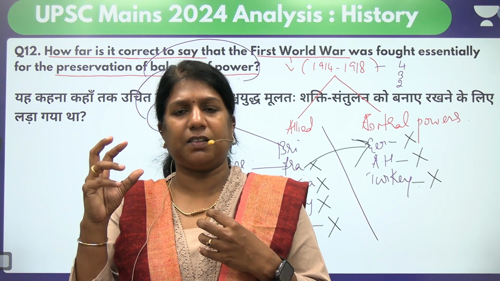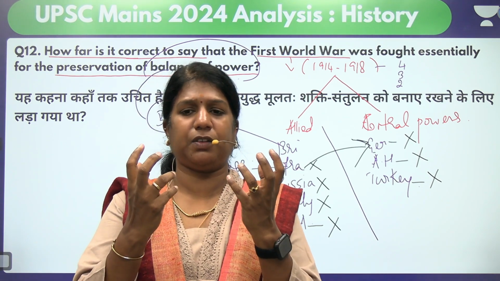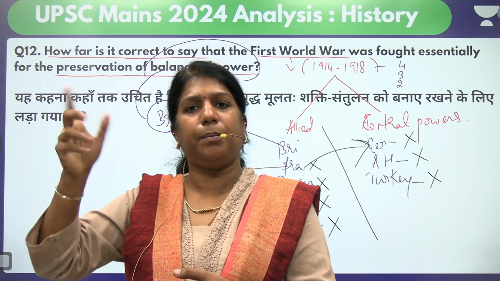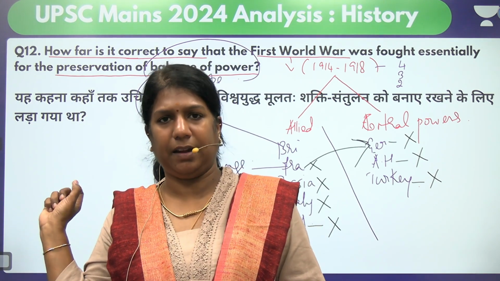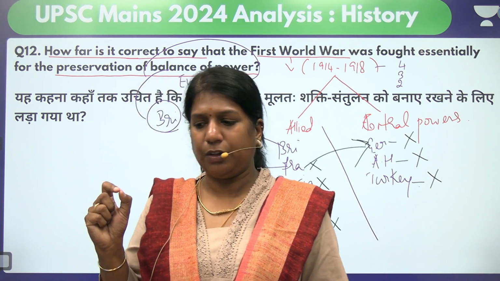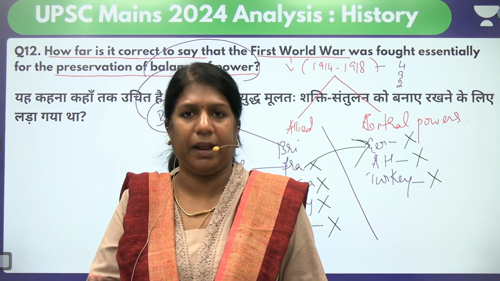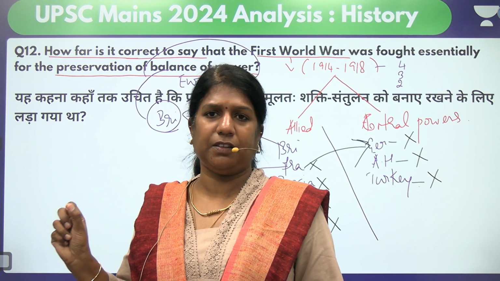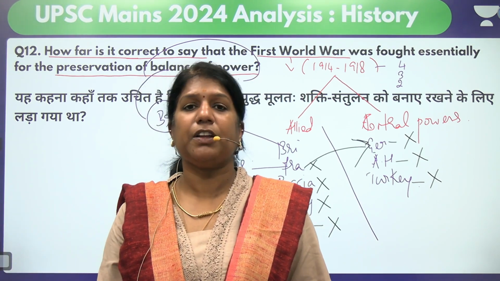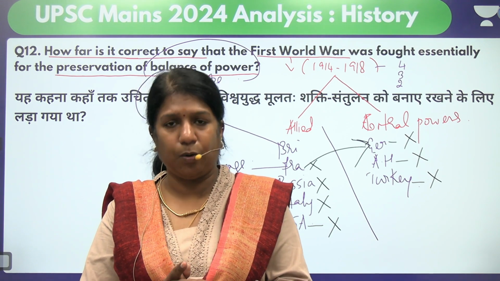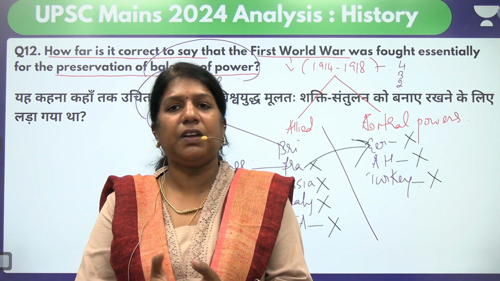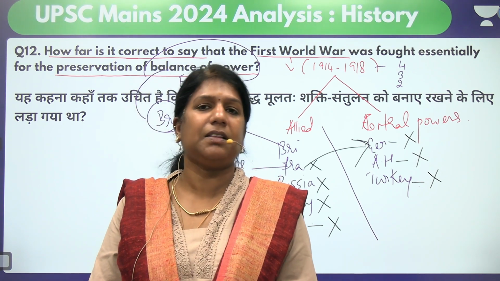Then think about your classes. Have your class notes, the sources you've studied. Try to put all of them together. Then go to the question. Meet the demand of the question. Then start writing it. Before writing it, take a pencil and write all the points so that you know what to write. Once you've taken all the rough points, then you can fill it in your paper. So history did have a very important role in GS paper 1. I won't say it was moderate. I would say history was very easy this time.